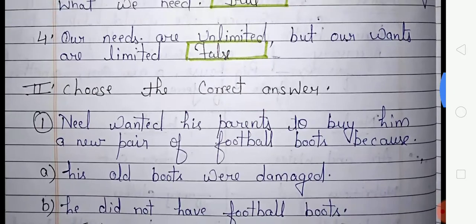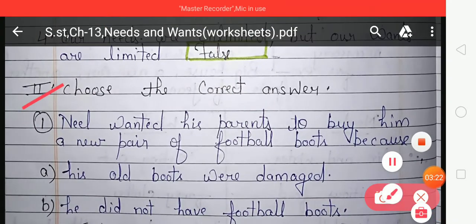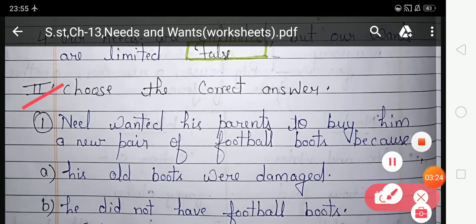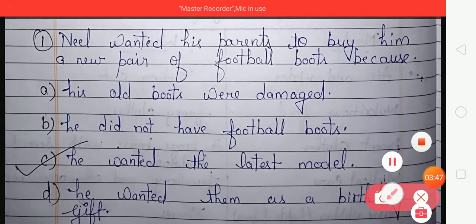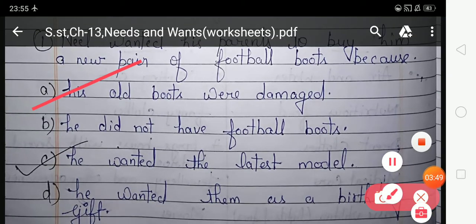Now look at the next exercise, that is the second. Choose the correct answer. In this exercise you have to give answers according to the given options. It means you have to choose the correct option from the given options. Look at the first. Neil wanted his parents to buy him a new pair of football boots because, option A, his old boots were damaged.